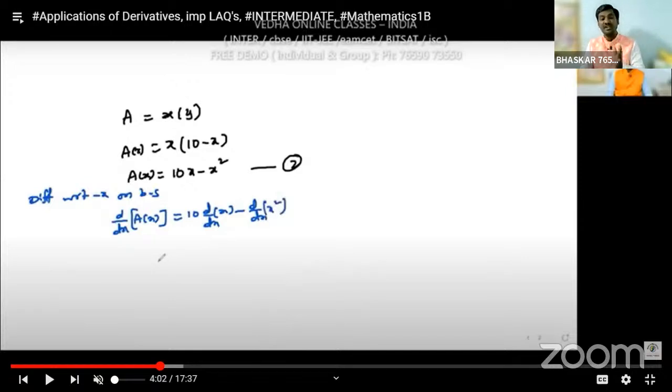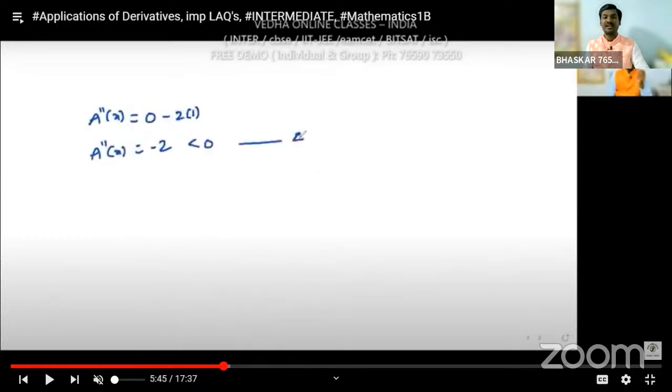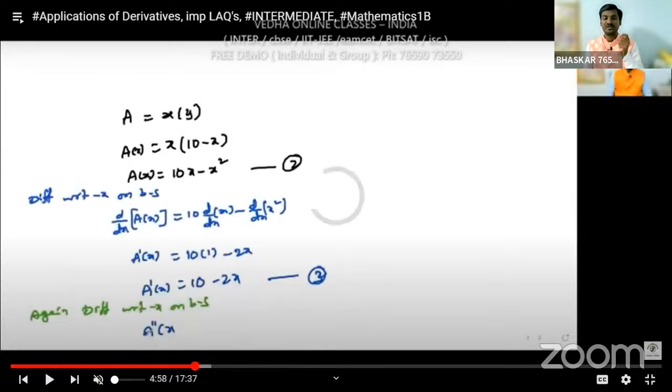So we need to differentiate one time, two times. Here I am differentiating once: d by dx of A of x, that is 10 into d by dx of x minus d by dx of x square. 10 into 1, since the derivative of x is 1, and the derivative of x square is 2 into x to the power 2 minus 1, that means 2x. A dash of x is equal to 10 minus 2x. If you differentiate this once again, then what will you get?